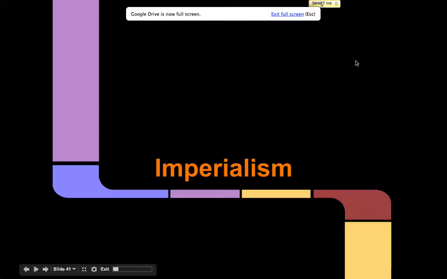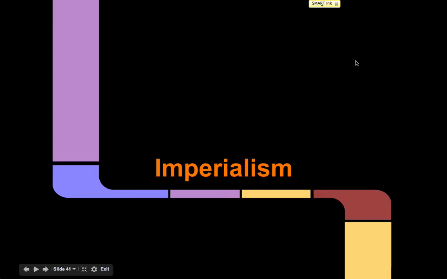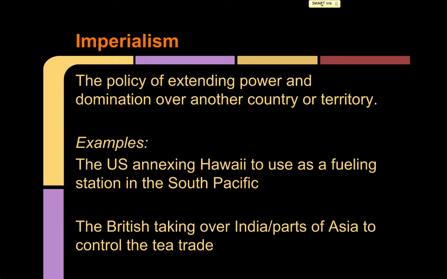What you need to understand before you get started is that above the word imperialism in your notes, you need to write the word empire. Imperialism is when mother nations or superpower nations extend their policies, their power and their domination over another country or territory.